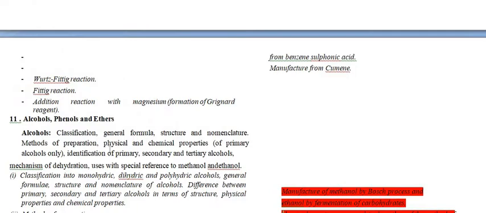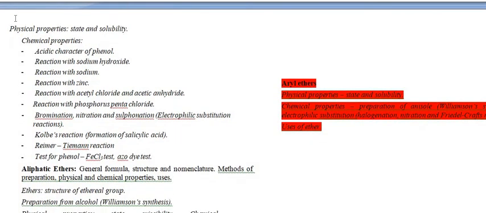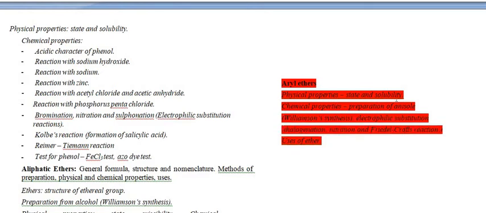And the very important thing from this chapter, alcohol, phenol and ethers, is that they reduced aryl ethers. Complete aryl ethers were removed from this chapter. Again I am saying this, but still these topics are important from your competition point of view. Please, for those students who are participating in competition exams next year, do not skip them.